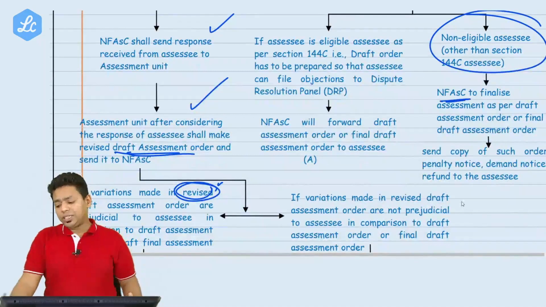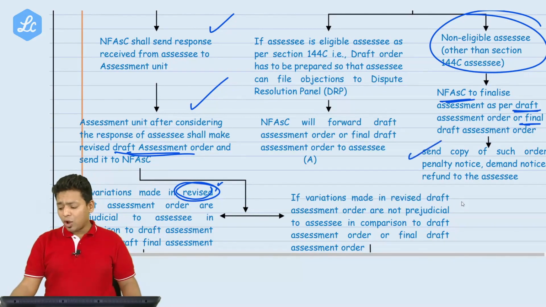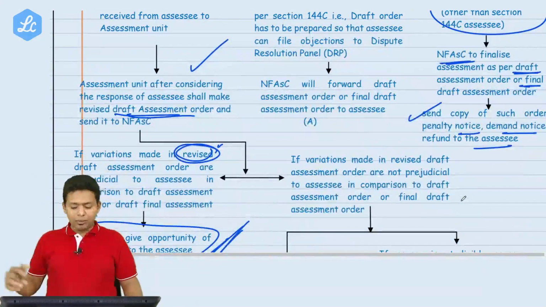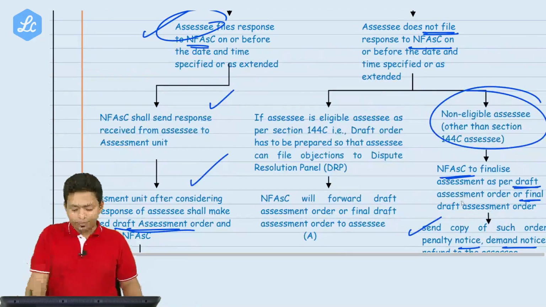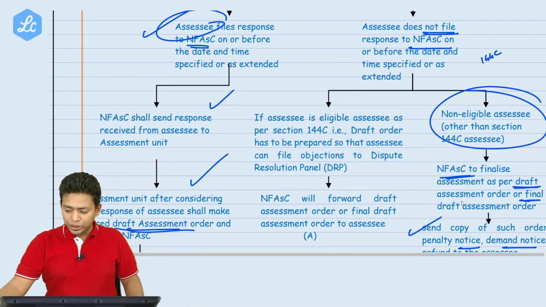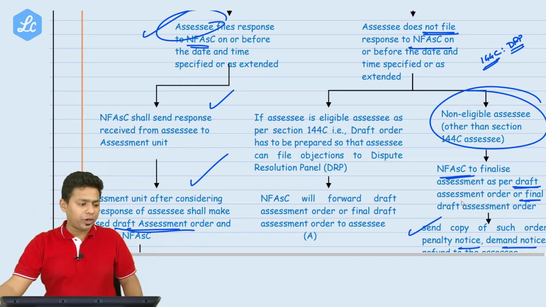Now NFSC will finalize the assessment order as per the draft order and send the final copy, along with the penalty, demand, notice, refund, everything, to the assessee. That will come to the assessee. Now please understand, there is something called 144C. So what is 144C? 144C is the DRP, Dispute Resolution Panel. Okay. So this happens usually with NR.